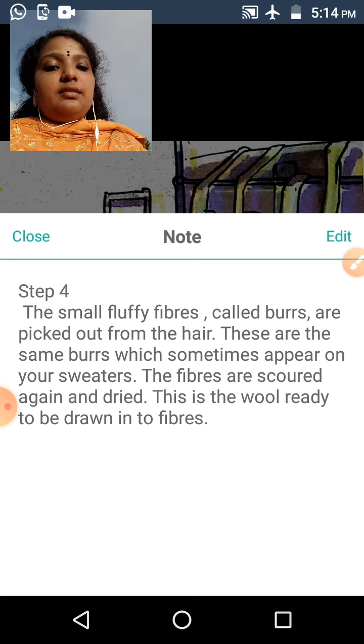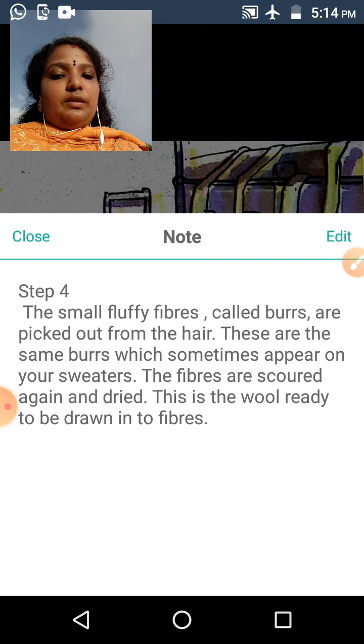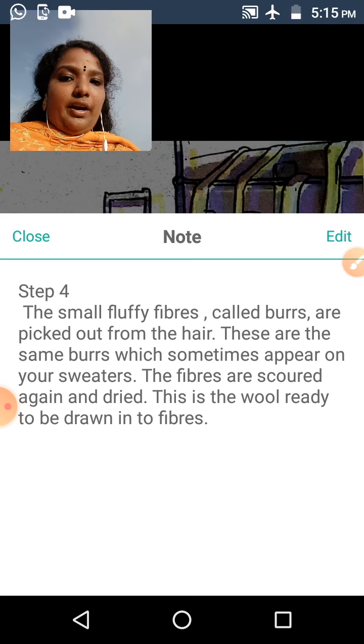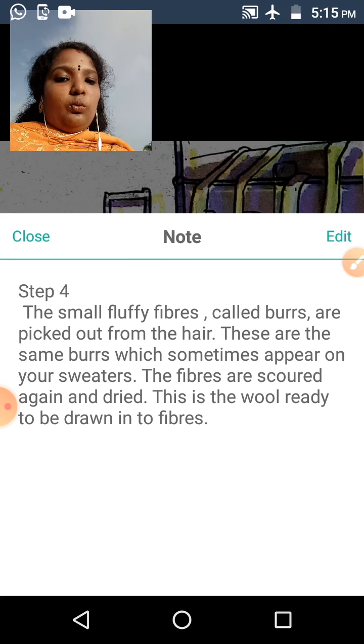This is the wool ready to be drawn into fibers.